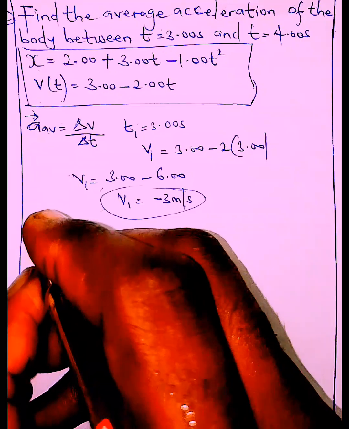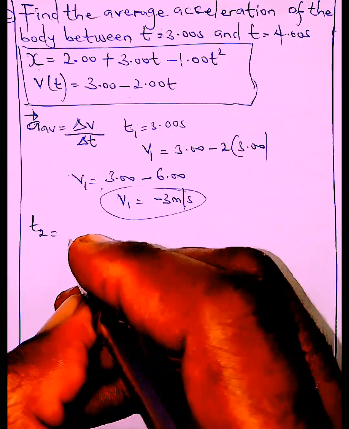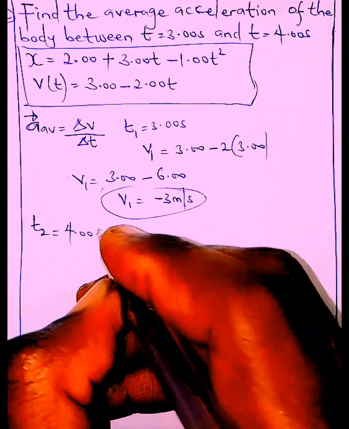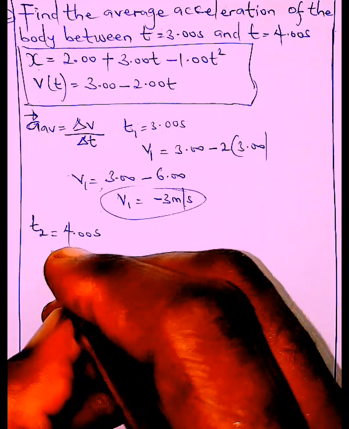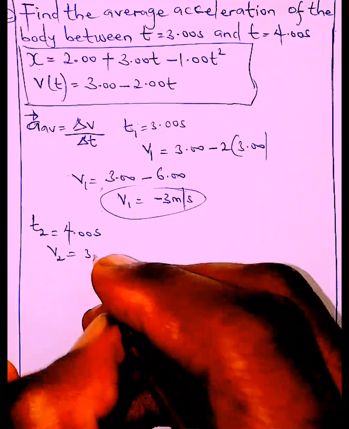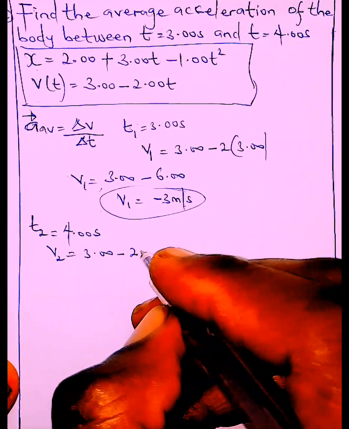That's the first velocity at time 1. Right away, at time 2, which is 4 seconds, velocity 2 would be 3.00 minus 2.